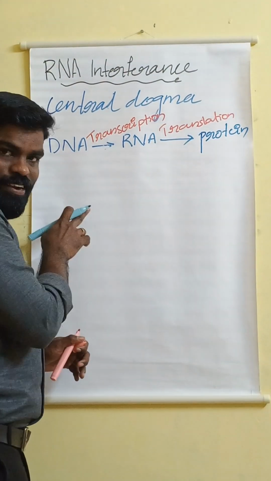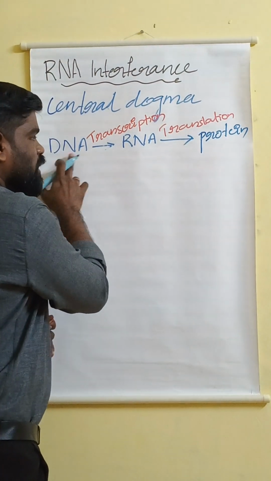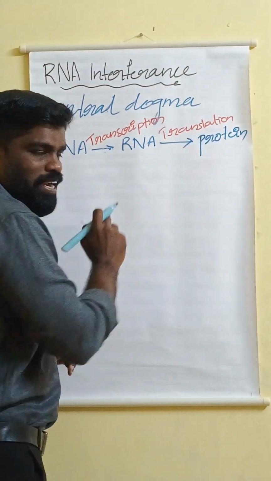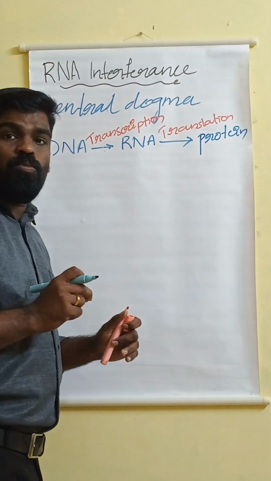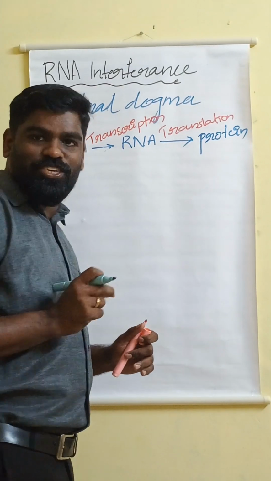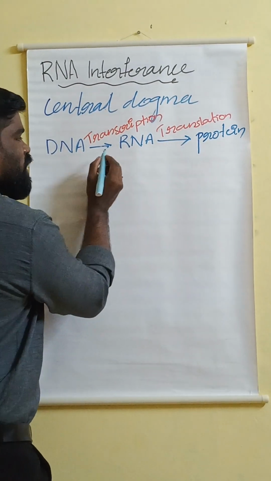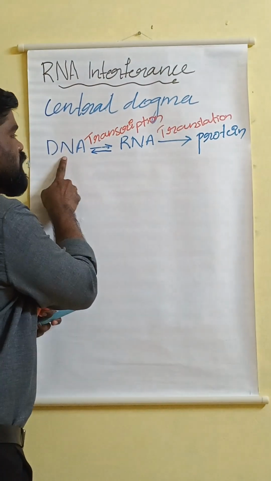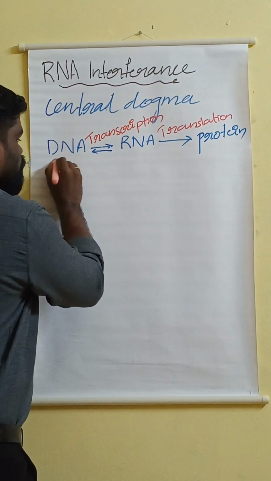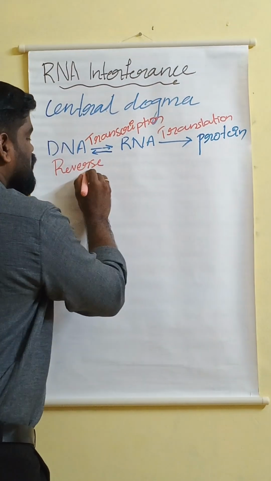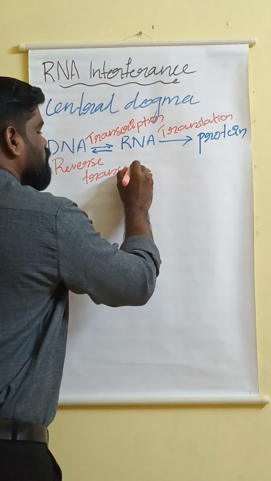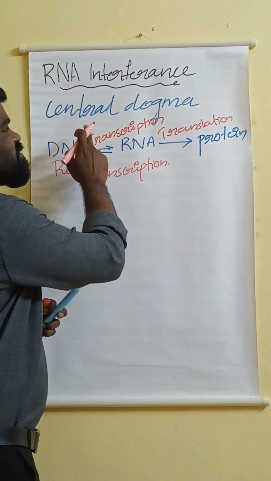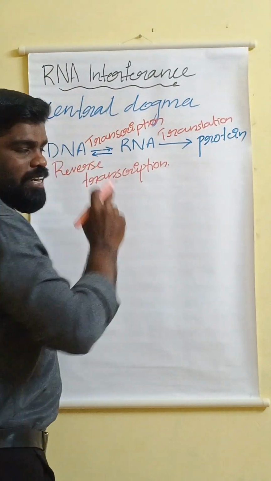Here, genetic information passes from DNA to RNA through the process of transcription, and from RNA to protein through the process of translation. Now, in the case of viruses, as we know, RNA is the genetic material. In viruses, the genetic information passes from RNA to DNA through the process of reverse transcription.